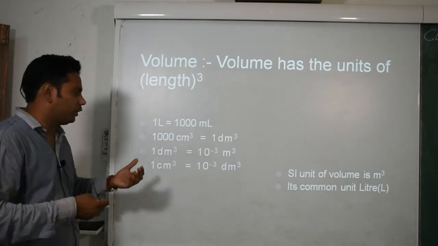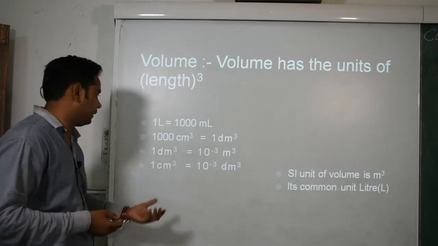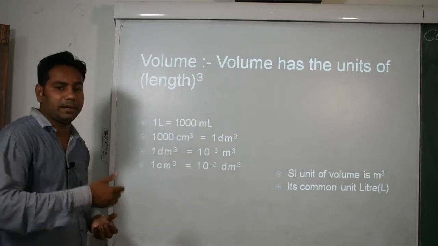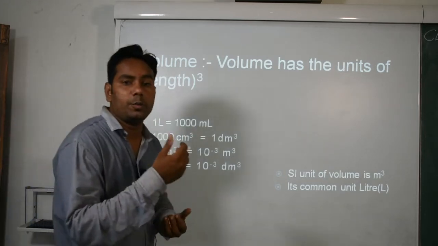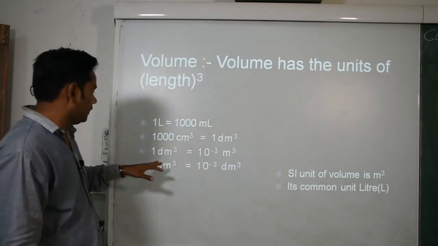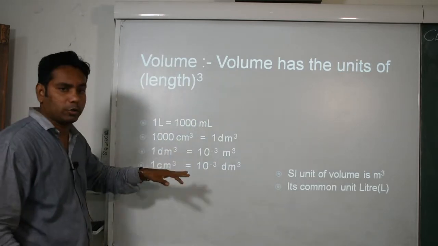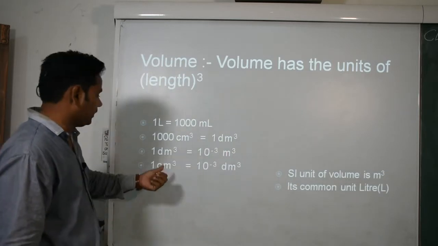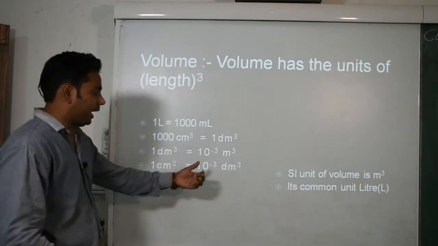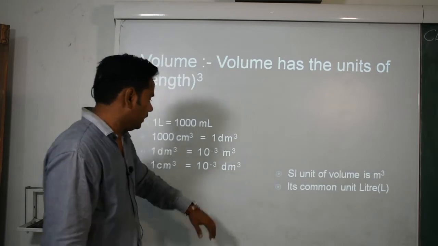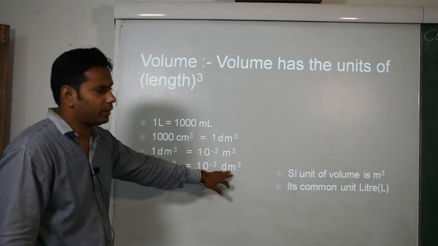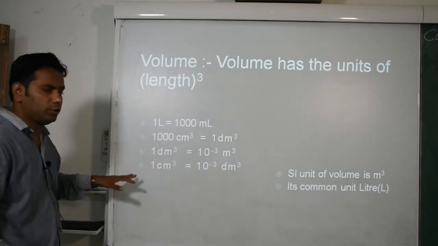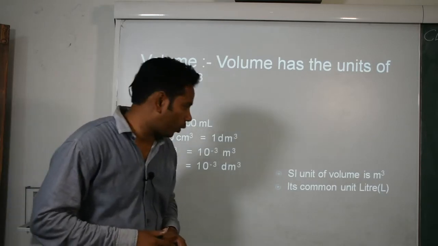Then we sometimes use cubic centimeter, so 1000 cubic centimeters is equal to 1 cubic decimeter. Then 1 cubic decimeter is equal to 10 to the power minus 3 cubic meter, and 1 cubic centimeter is equal to 10 to the power minus 3 cubic decimeter. So all these units we use in our numerical problems.